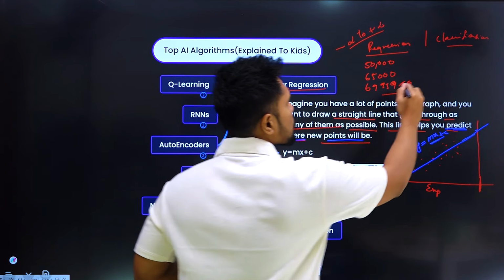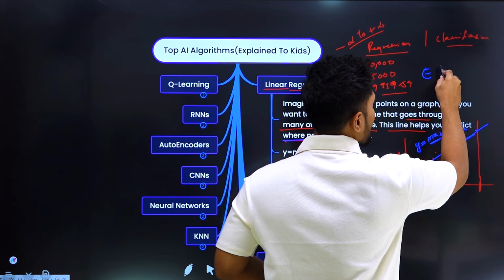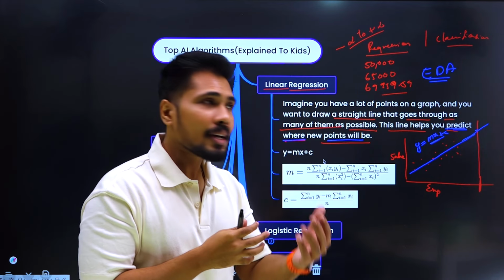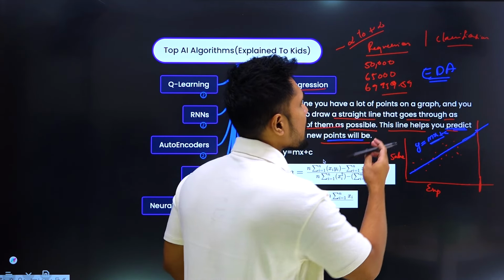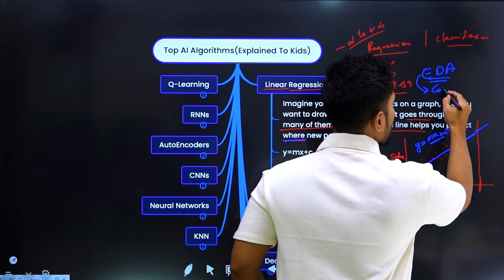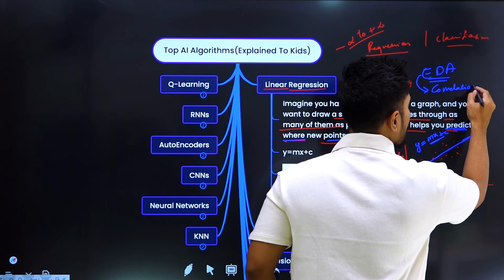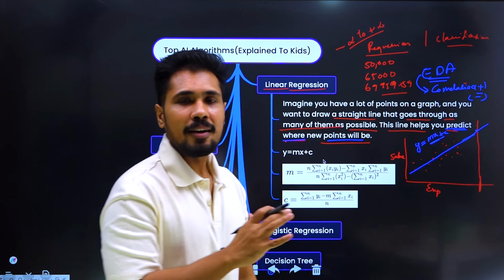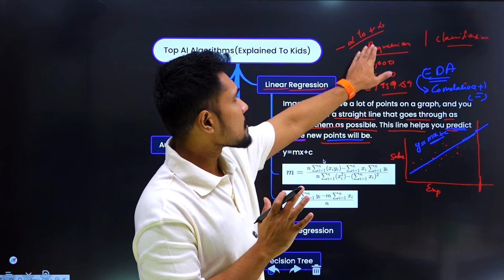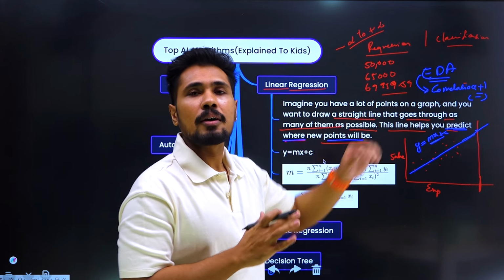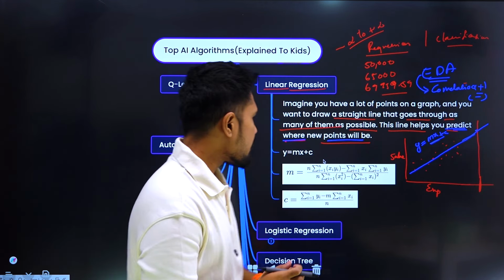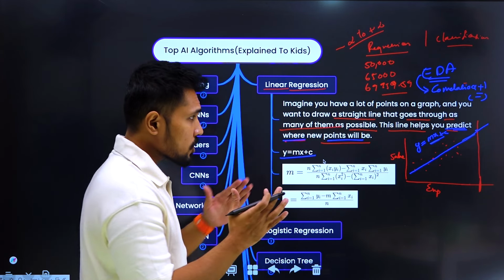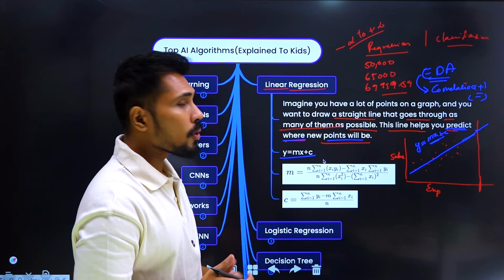We have a technique called EDA, exploratory data analysis. The moment you collect the data, you start analyzing it. By checking correlation, if the correlation value is very high, whether it is a positive correlation or a negative correlation, we can say there is linearity. If there is linearity and the data is continuous, you can build a linear regression model. In order to build it, you need to identify the equation of the line passing through the data points, which is y equal to mx plus c.